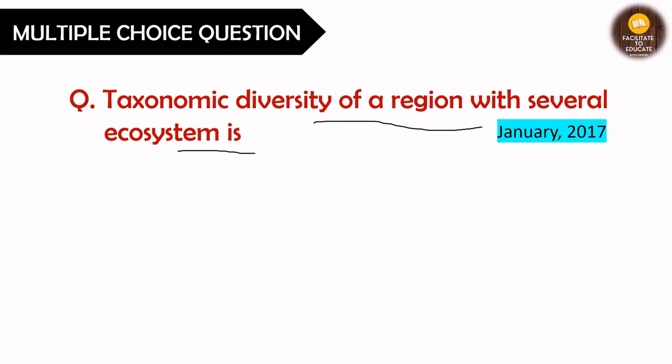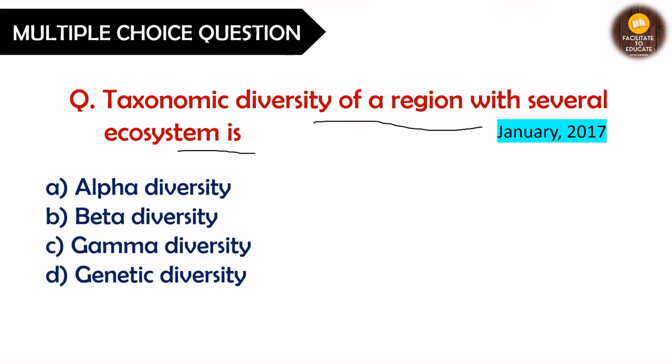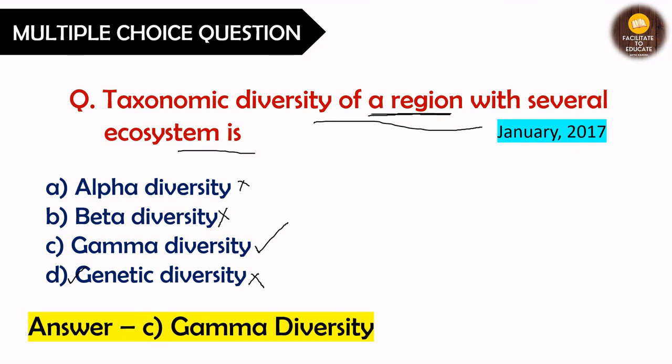Next is taxonomic diversity of a region with several ecosystems. This is a very easy question, right? So alpha, beta, gamma, or genetic diversity. So this is not going to be our answer. This is also not going to be our answer. Beta diversity is comparison, but here we are talking about a region. When we talk about a region and its ecosystems, we are talking about the gamma diversity. So the answer is C option, that is gamma diversity.